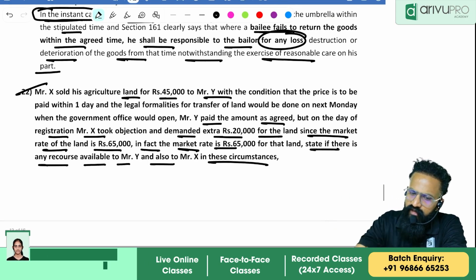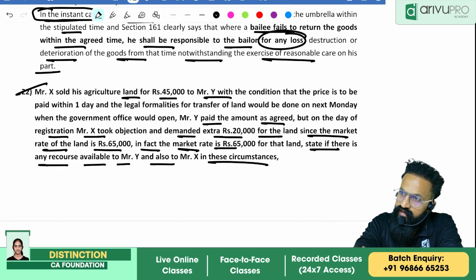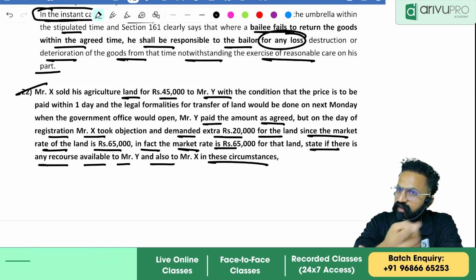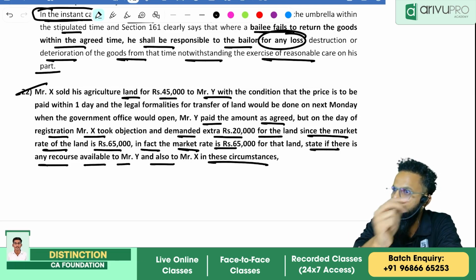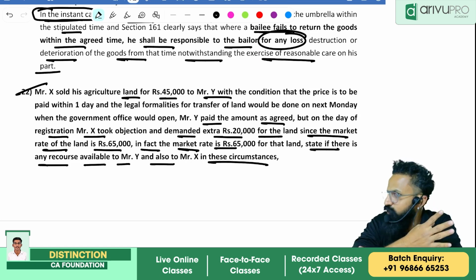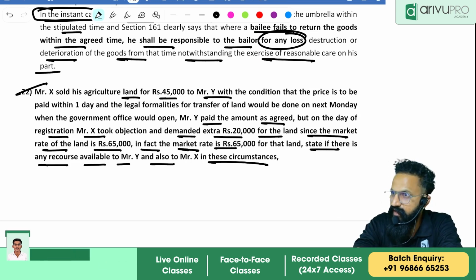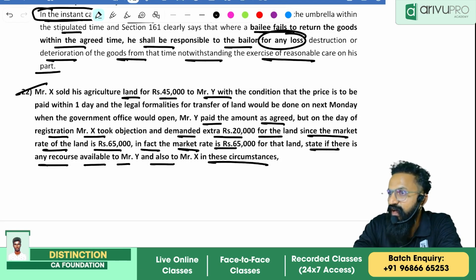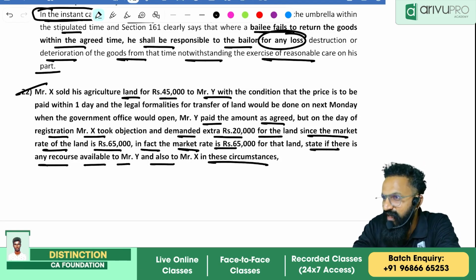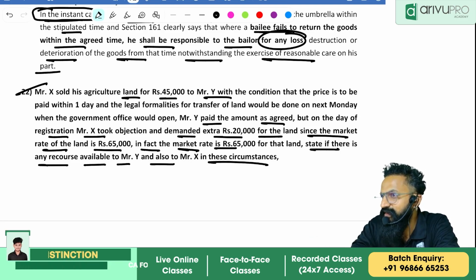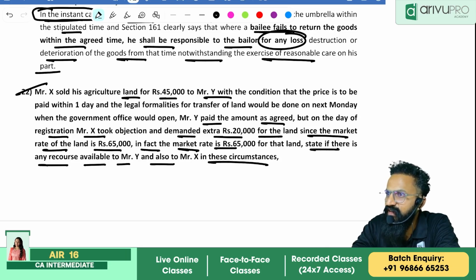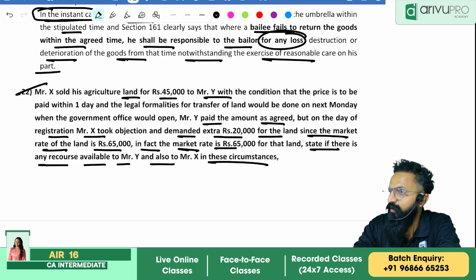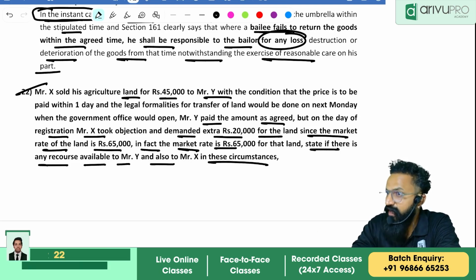So you see from the top, X sold means what? There is a contract between you and me that I will be selling you the land and you will be paying me this price for buying the land. Agreed? Yes or no? Then, regarding registration, tell me one place where we have seen that if it is land, then registration is mandatory. Natural love and affection. Now, is this a case of natural love and affection? Then don't look for the registration condition, it is not required here.